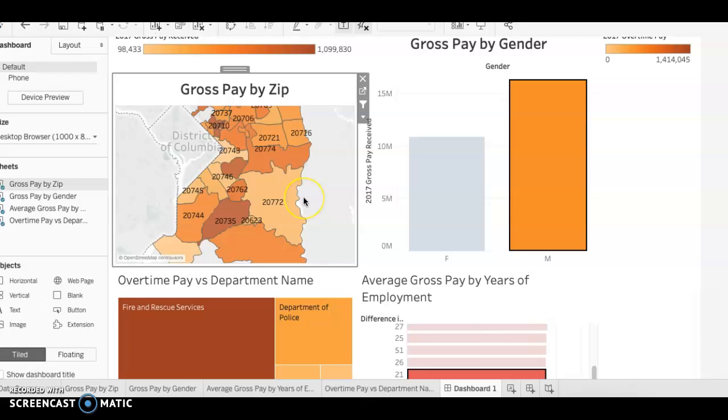Overall, Tableau is a great software that enables people to visualize data in an easier way. I hope you learned a little bit about employee salaries in the year 2017 in the state of Maryland.